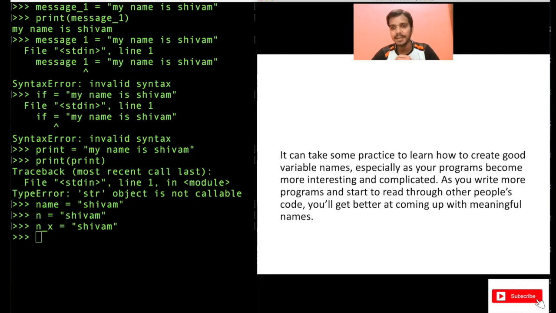It takes time, especially as your programs become more interesting and complicated. As you write more programs and read through other people's code, you will get better at coming up with meaningful names. So do not worry now. Keep practicing writing meaningful variable names, and as you practice more and more, you will get used to it. It comes with practice.